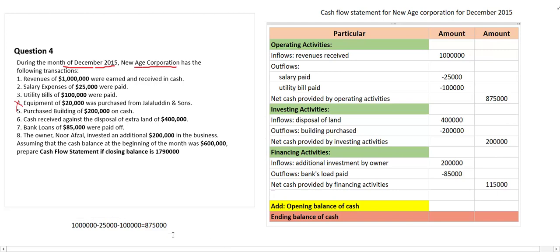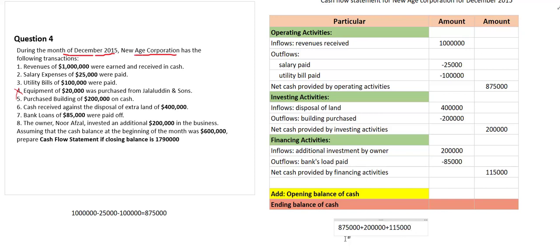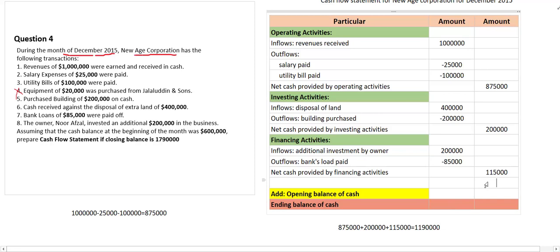So now let me find out here. 8,75,000 plus 2 lakh and plus the last one is 1,15,000. Give a positive sign, so you get this much. How much is the difference?